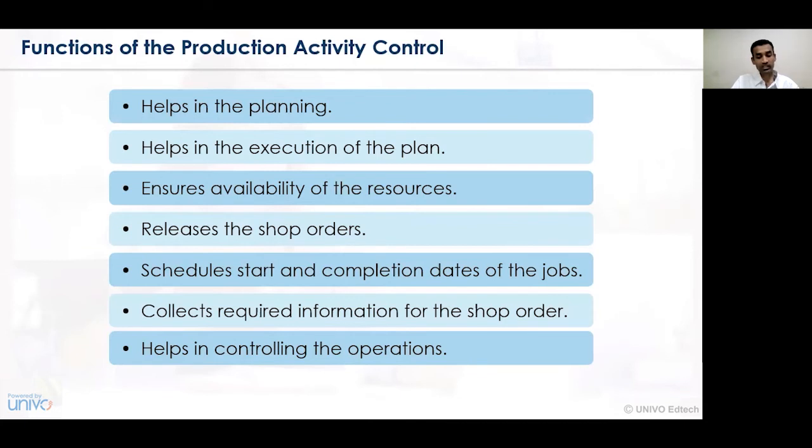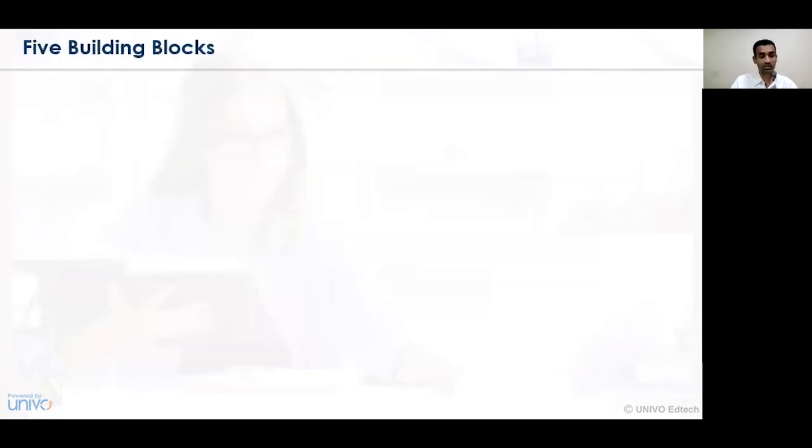Scheduling the start and the completion dates of the job. So whatever start and completion dates of the job exist, all those targets and deadlines should be met accordingly, and one has to see that those targets have been completed as and when the need arises. Collecting the required information for the job shop order. Whatever information is required, the job shop order is essentially required, and hence those job shop orders are of an important nature. And lastly, it helps in controlling the operations. So the major importance of production activity and control is that it helps in controlling the operations activity being conducted in the business organizations.